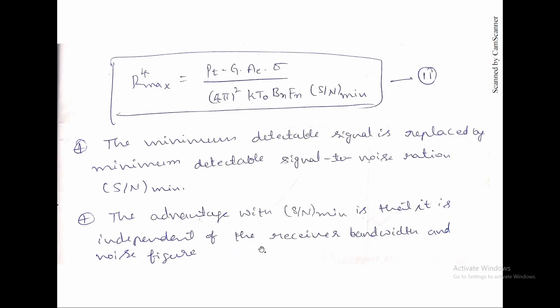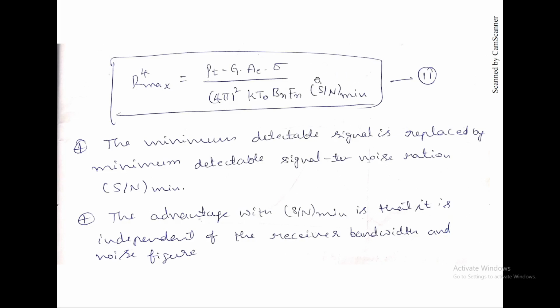Everything we have discussed actually. So when you observe, the advantage here is this S by N is a constant fixed value. This is SNR, right? So that is now independent of the receiver bandwidth and the noise figure. Basically you can see these two terms are there, but we are talking only about this term.